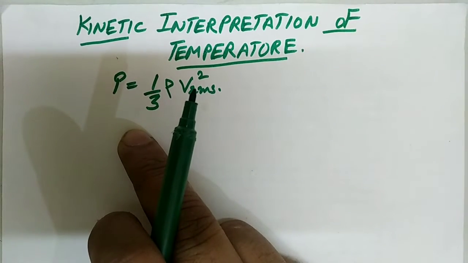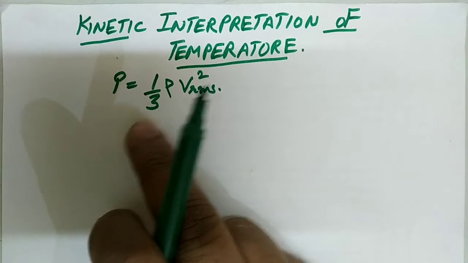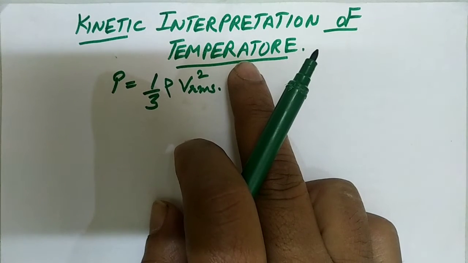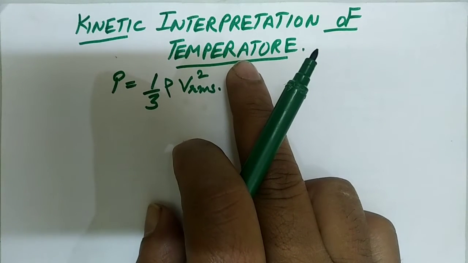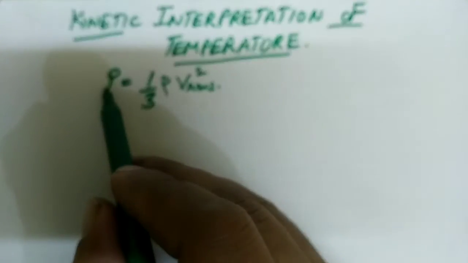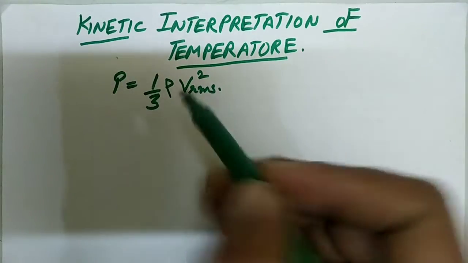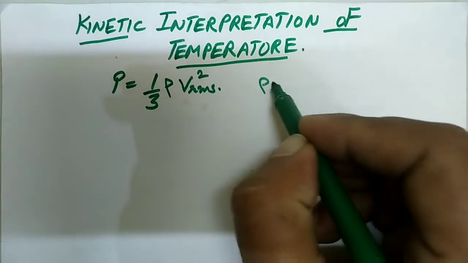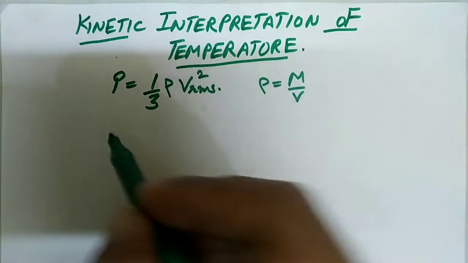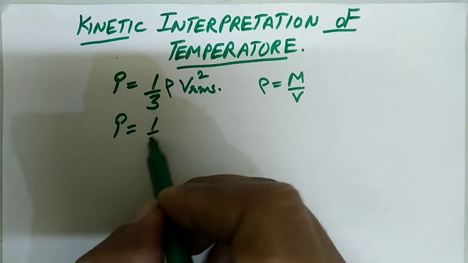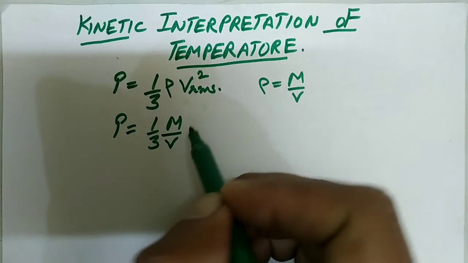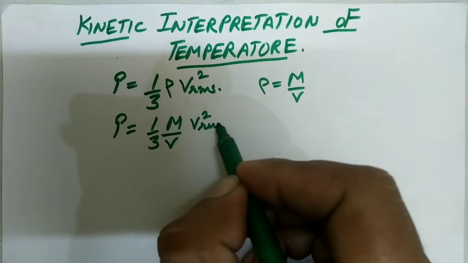From this equation we will prove the kinetic interpretation of temperature with the kinetic gas equation. The equation was P is equal to 1 upon 3 rho v square RMS. So rho is equal to M upon V. Therefore P is equal to 1 upon 3 M upon V v square RMS.